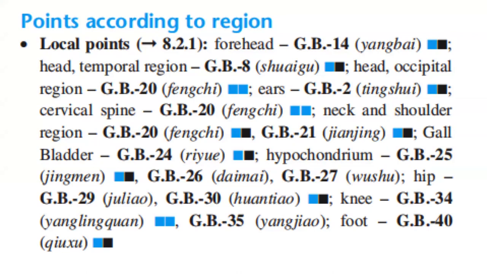For the gallbladder, we have GB24. For the hypochondrium, we have GB25, GB26, GB27. For the hip, we have GB29, GB30. And for the knee, we have GB34 and GB35. And for the foot, we have GB40.